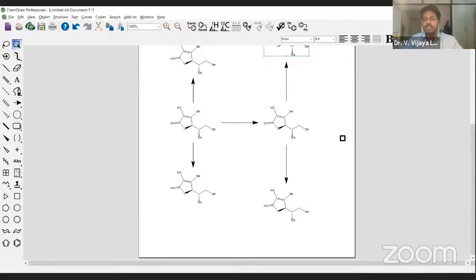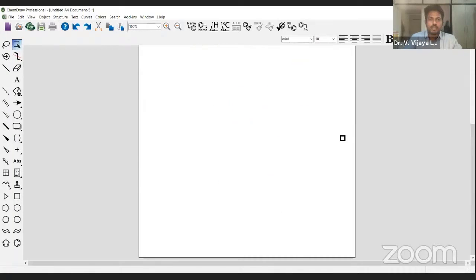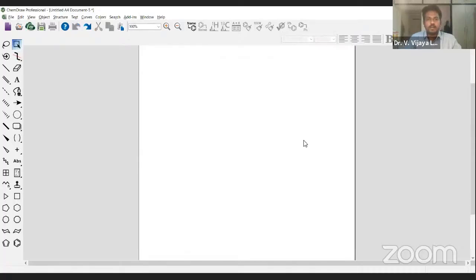Otherwise, simply use the up, down, right and left arrows that are present on the keyboard, and you can generate within a fraction of a second almost 10 or 100 steps also. Simply keep on pressing it and you will get 100 steps within just 20 seconds. That is not a problem. This is something that I wanted to tell you. Reactions are not a big problem at all.